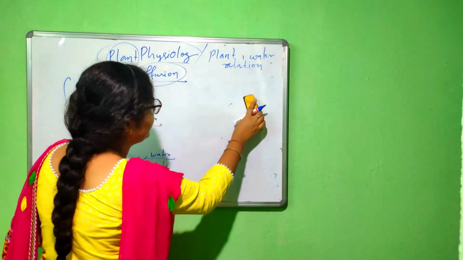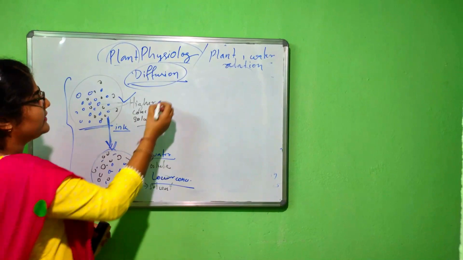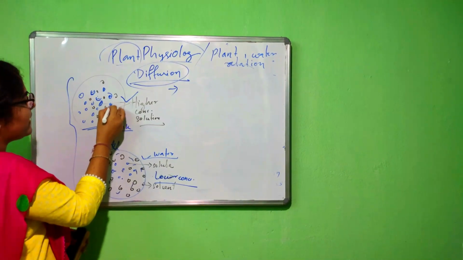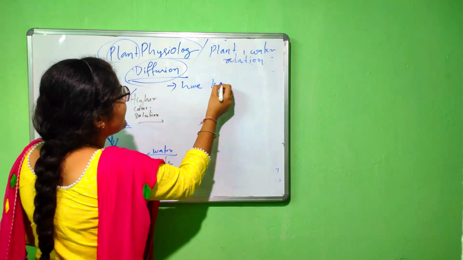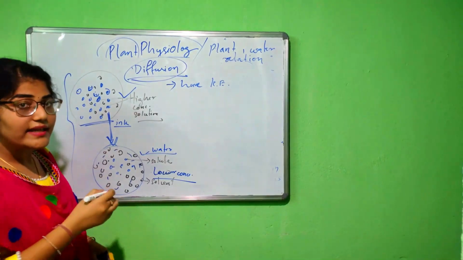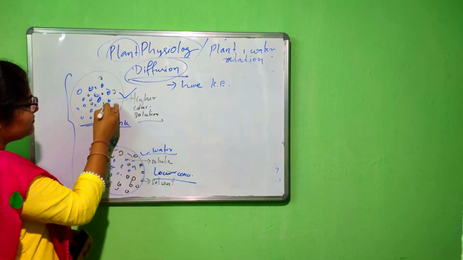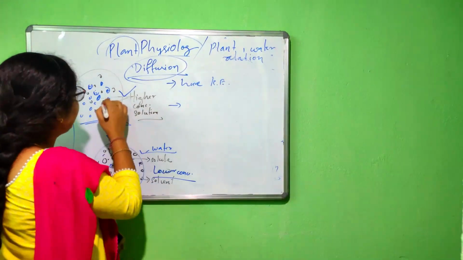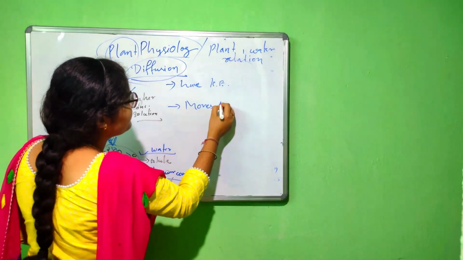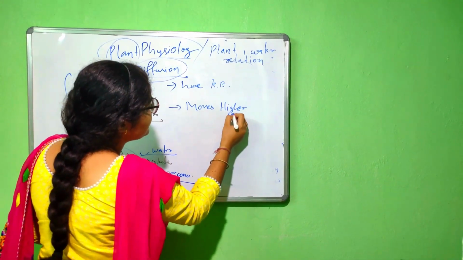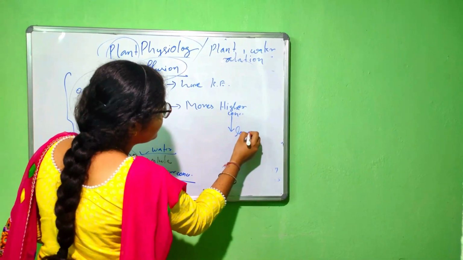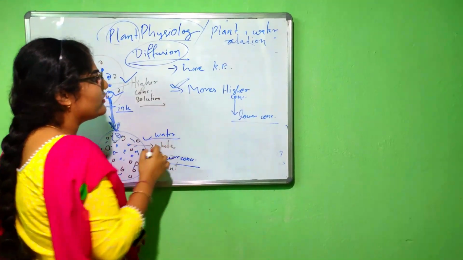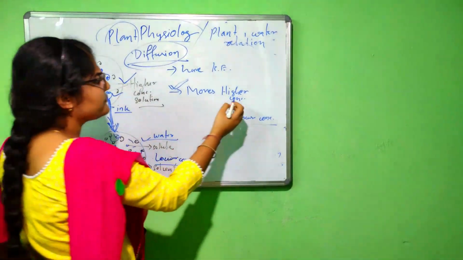There are some more points. The first point is, each of these solute particles, each of these blue dots, has kinetic energy, which will help them to move from one region to another, that is, from higher to lower. The second point is that it always moves from higher concentration to lower concentration. It is the main important part of diffusion, the main point. It always moves from higher to lower.